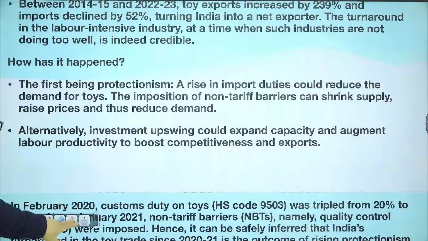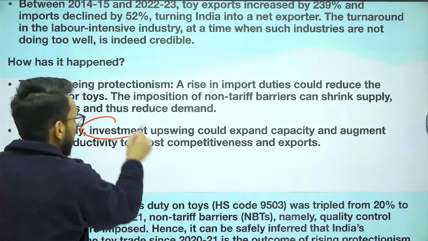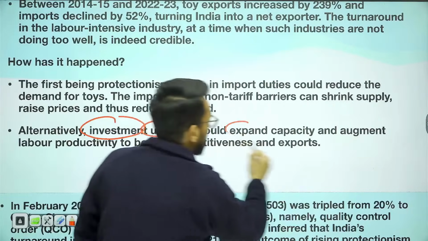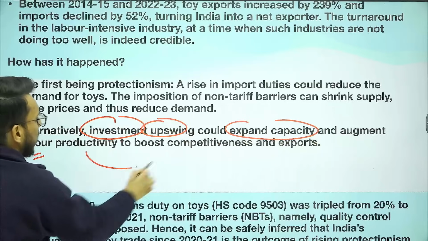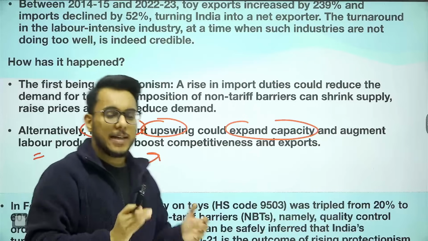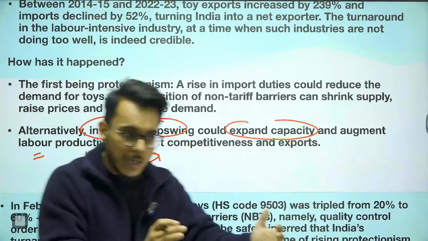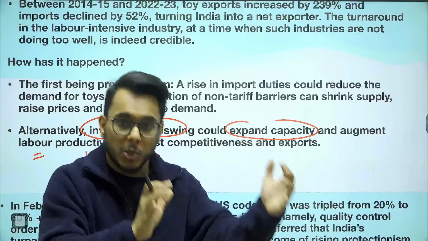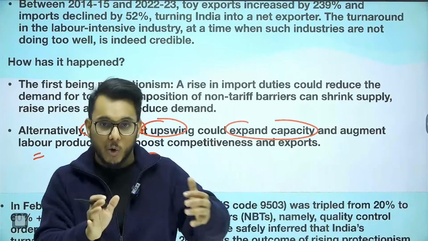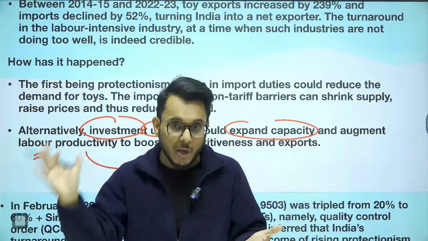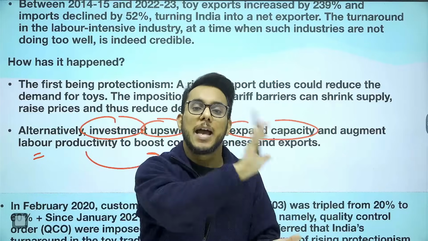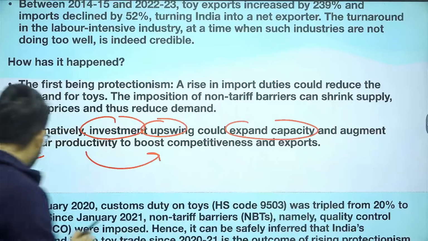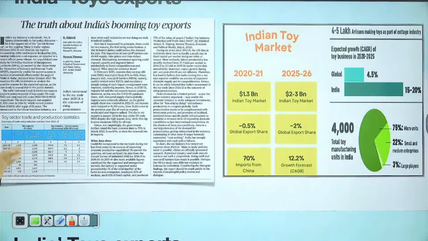Also, it has been provided that an investment upswing could expand capacity and augment labor productivity to boost competitiveness and exports. What has happened? More investment has been made in toy manufacturing, productivity of toy manufacturing has improved, more competitiveness has come into the Indian toy sector, and because of that, exports have increased. Now this particular article is actually saying that increased competitiveness is not the reason.